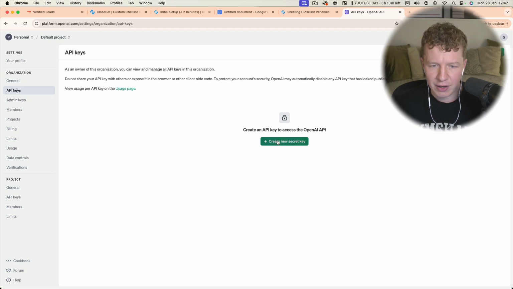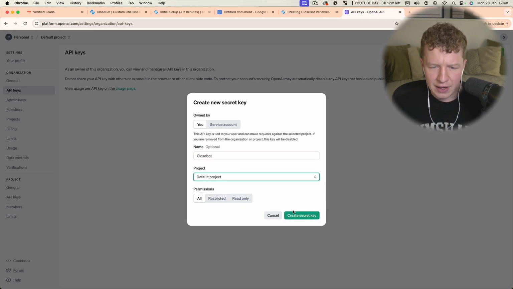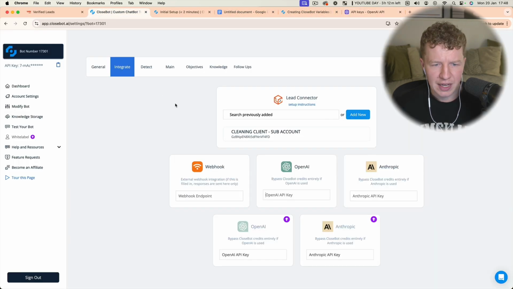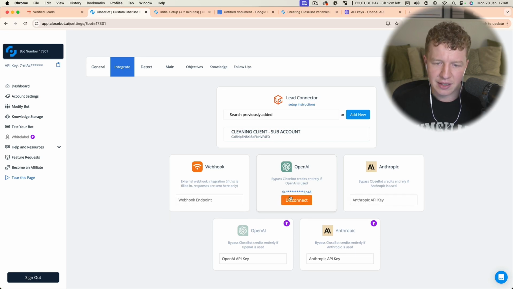Once you've come to your API keys, you're going to want to click on create new secret key. You're going to name it, so we'll just call this Closebot project. Click default project, and then click on create secret key. Then you're going to want to copy this key, come back to your Closebot account, paste that key in here, and click on connect. And now that is connected to your OpenAI.